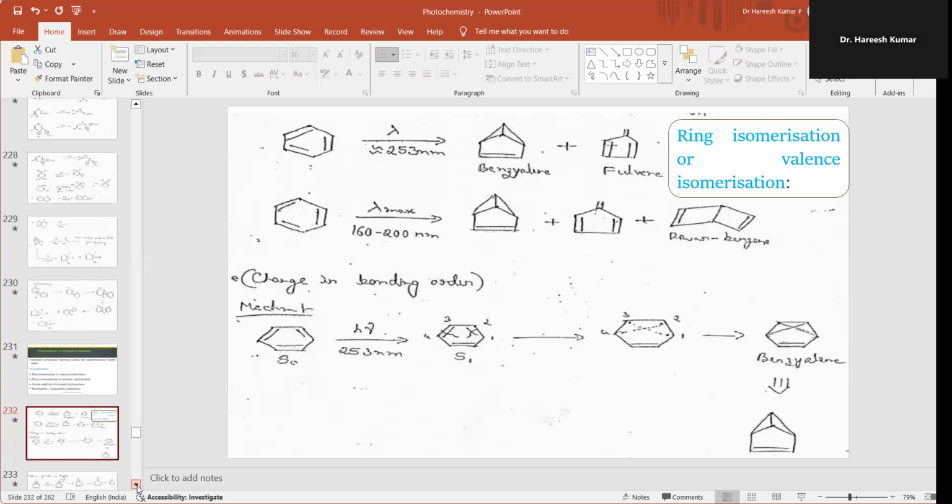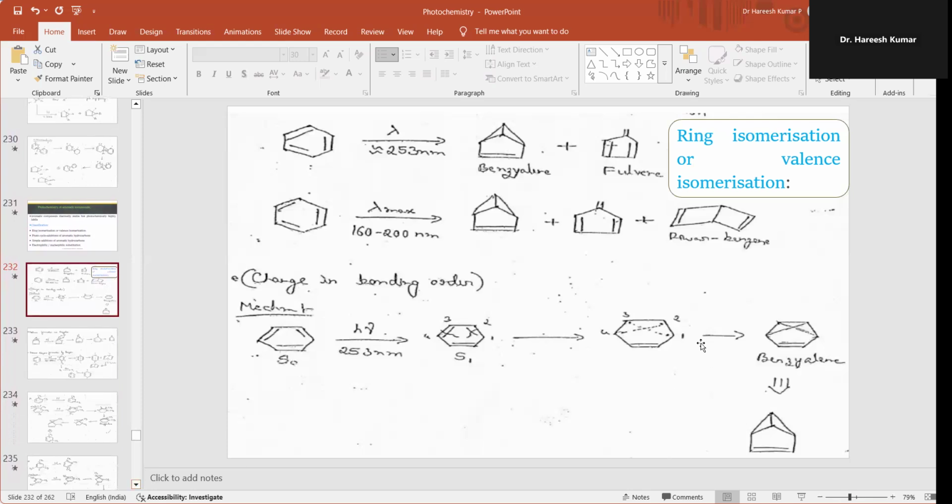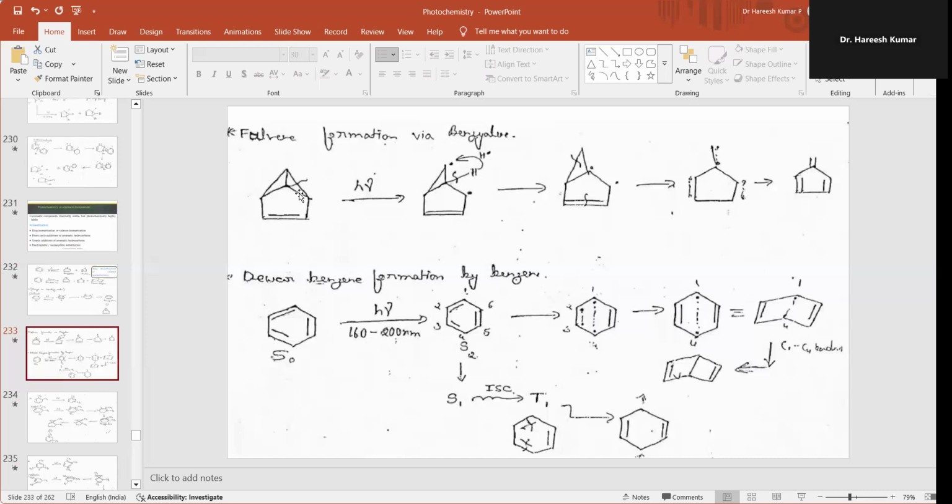In the next slide, I'm taking benzvalene itself. If this benzvalene undergoes further irradiation, it will give fulvene. Let's take that mechanism. On irradiation, this bond cleaves by homolytic cleavage, forming a radical here.